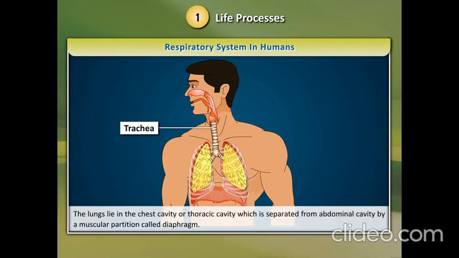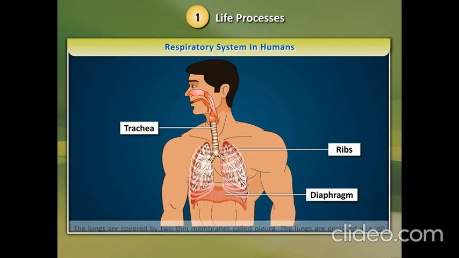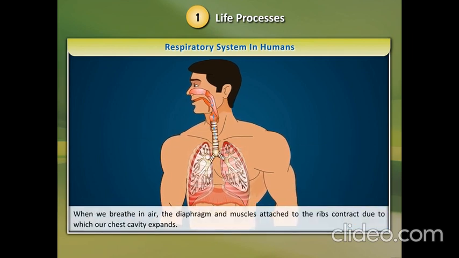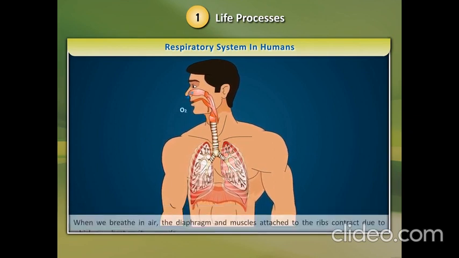The lungs lie in the chest cavity or thoracic cavity, which is separated from abdominal cavity by a muscular partition called diaphragm. The lungs are covered by two thin membranes called pleura. The lungs are enclosed in a rib cage made of bones called ribs. When we breathe in air, the diaphragm and muscles attached to the ribs contract, due to which our chest cavity expands.